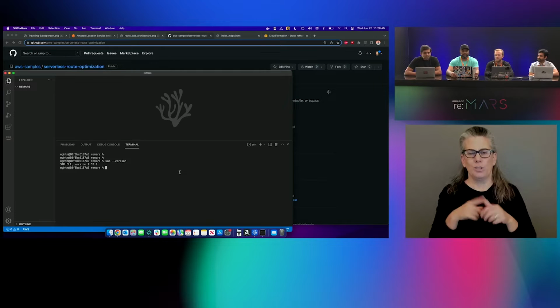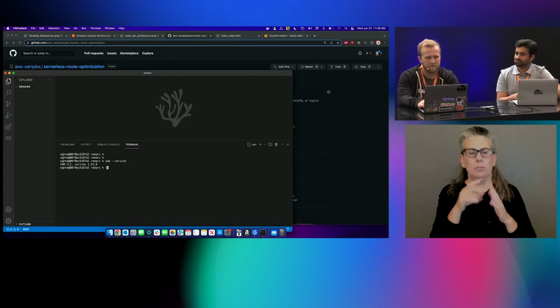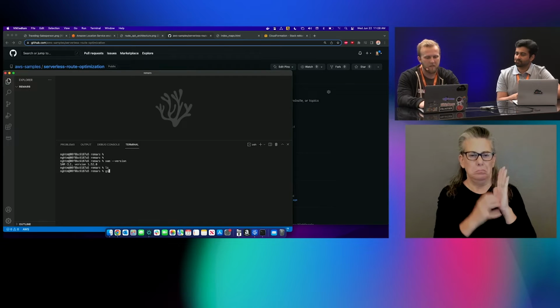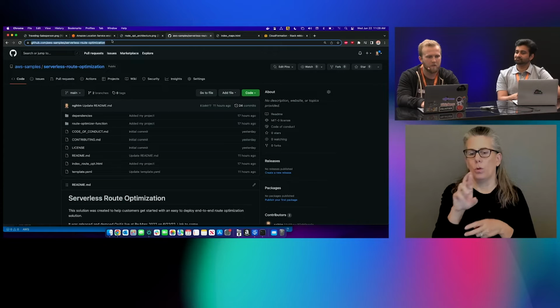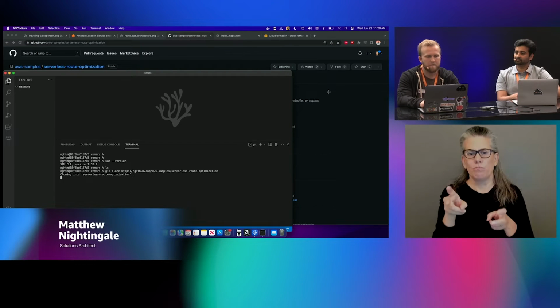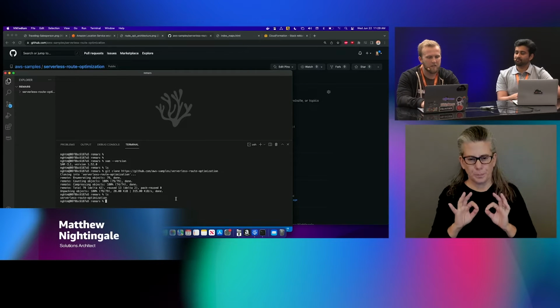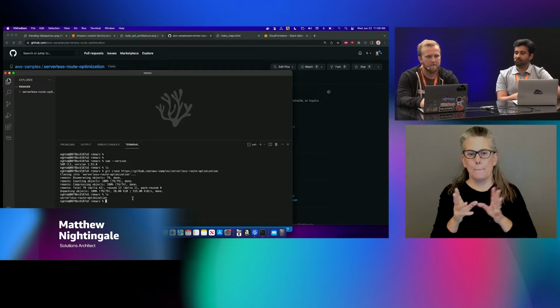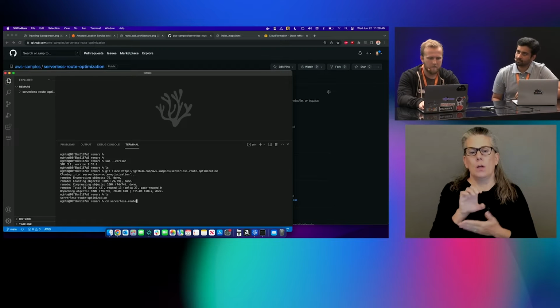So I'm going to navigate to a terminal here. I've created an empty directory, and I'm going to git clone the repository. So grab this URL. Great. So now we've got our solution cloned. I'm going to cd into the directory itself.